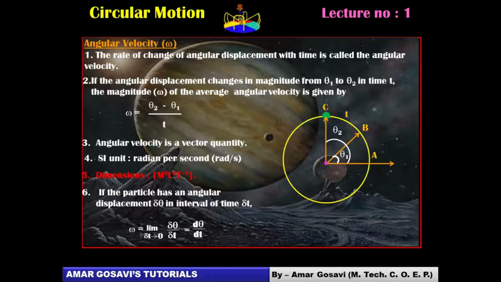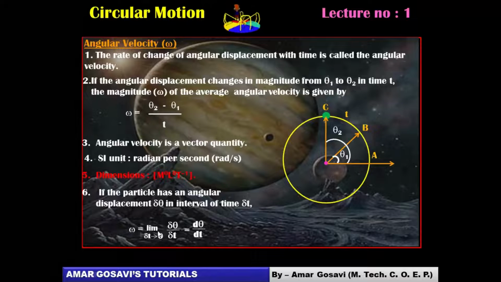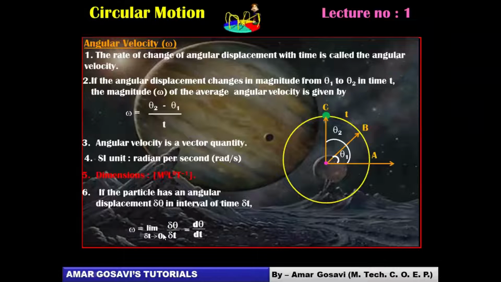You represent this as del theta by del t. So you are just putting the value for angular velocity at a given instant, which can also be represented as d theta by dt, friends. Here it was an average value; here it's an instantaneous value.